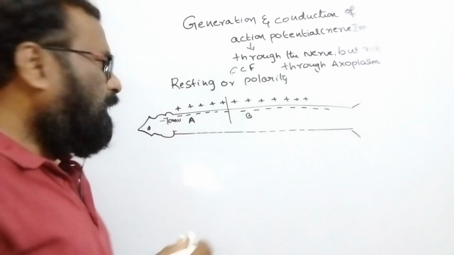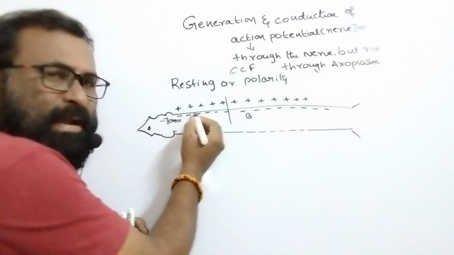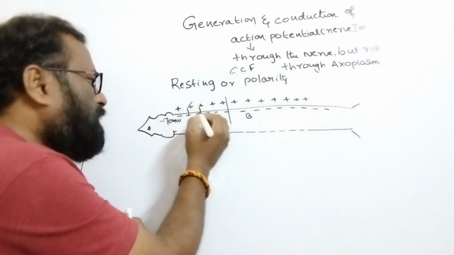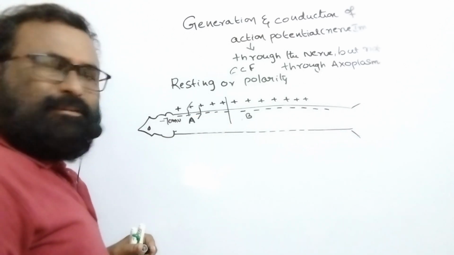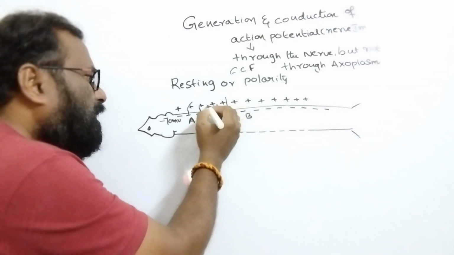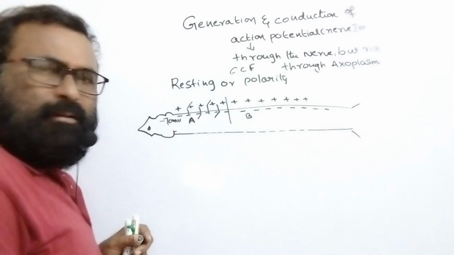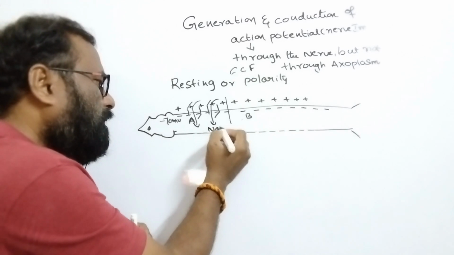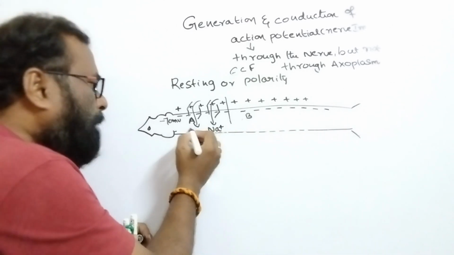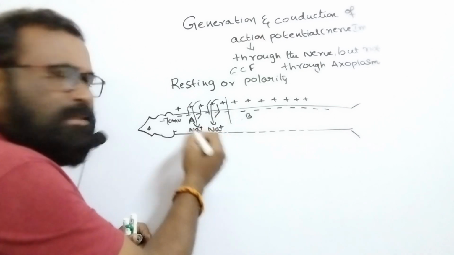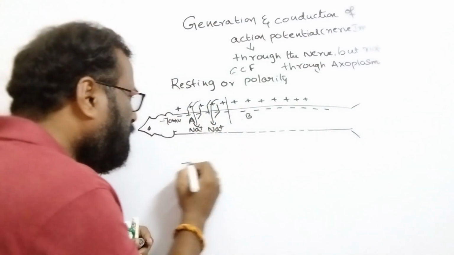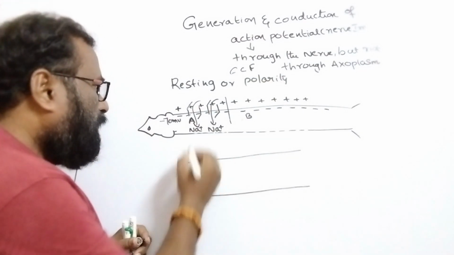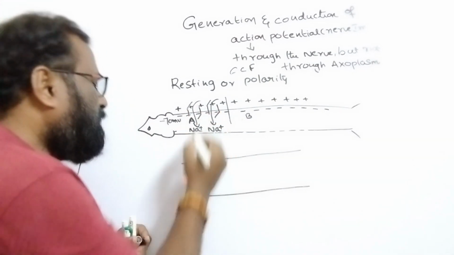Now, here some gated channels are there. These gated channels are called sodium gated channels. When they open, there is a rapid influx of sodium ions. Due to the rapid influx of sodium ions in this area, the charges become reversed.